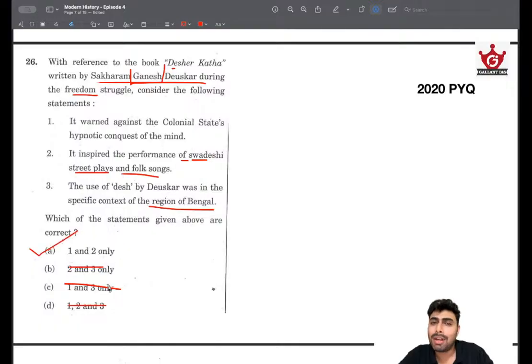Otherwise they wouldn't have given us options like these, because this is something that is not very popular. Maybe some current relevance was there, but other than that it's not a very popular thing, and you won't be learning about this or coming across this particular book and the author very much.